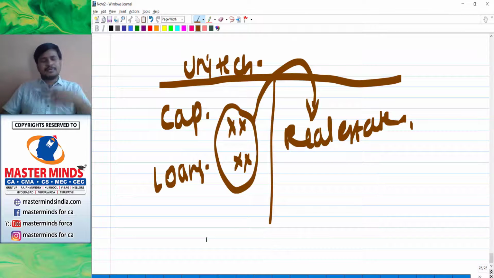When the time was very good, when there were more and more profits for Unitech, it pulled up some profits and got a tie-up with Telenor, and they started a new company called Uninor. That is, Unitech went into telecommunication also.